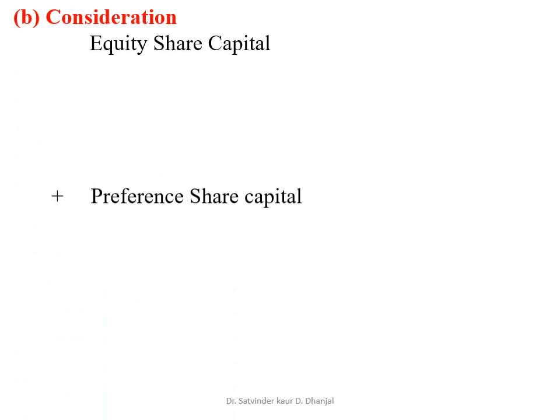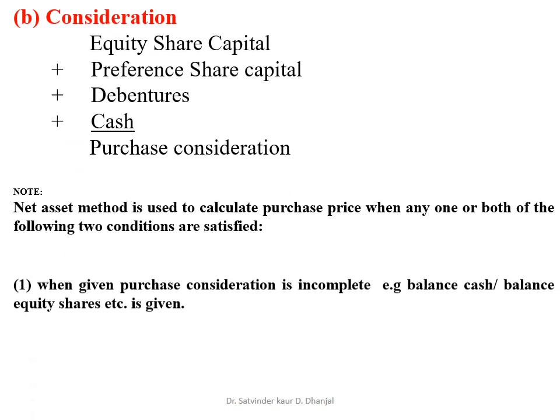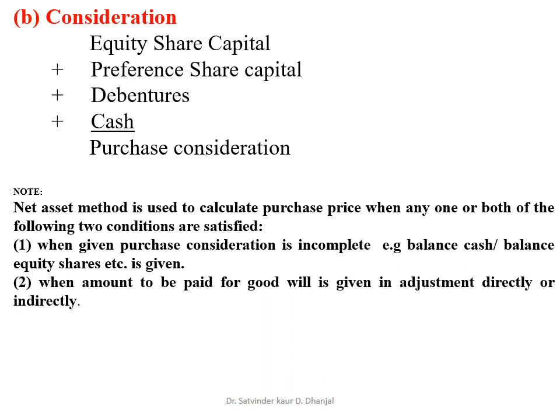The second method for calculating the purchase price is the consideration method, which is also known as purchase consideration. So, consideration is equal to equity share capital plus preference share capital plus debentures plus cash. That will give the consideration amount.